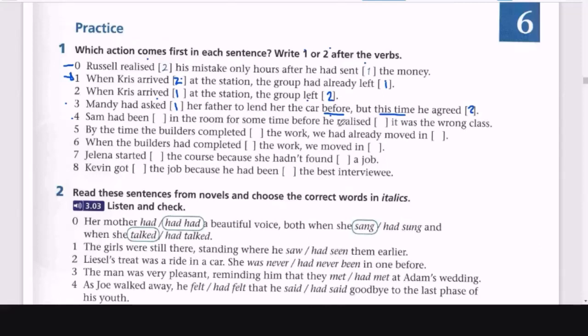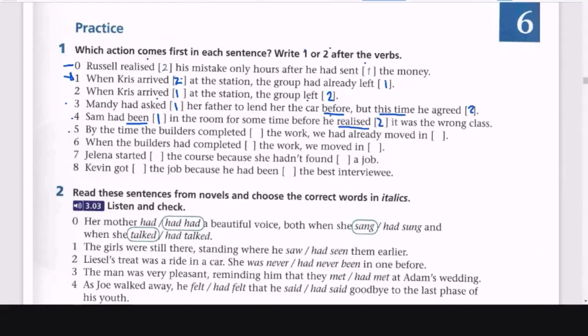We can identify the verbs realized and had been. Right? Yes. Sam had been in the room for some time before he realized it was the wrong class. Exactly. All right.